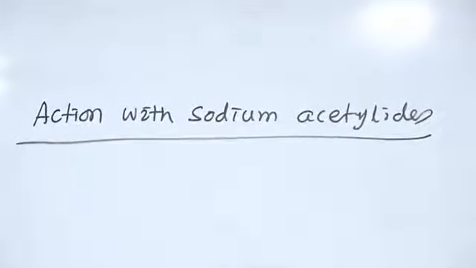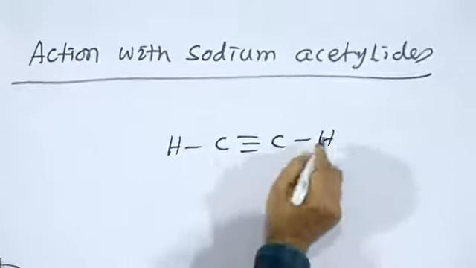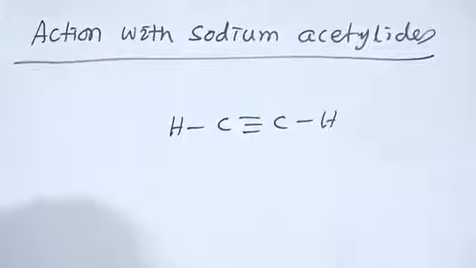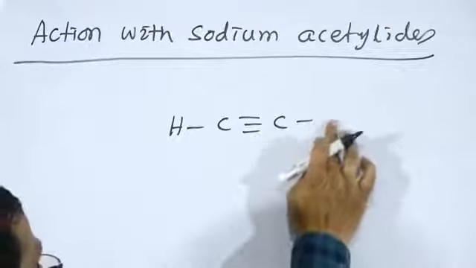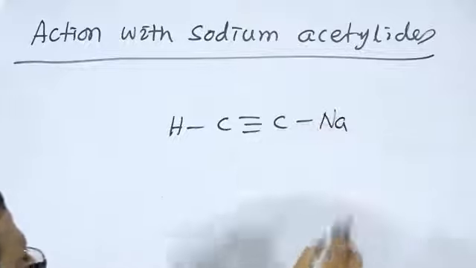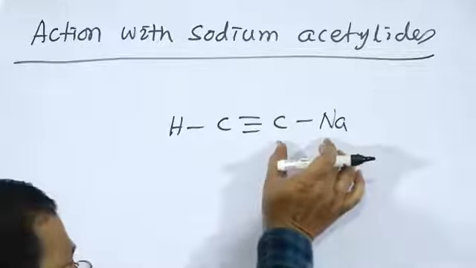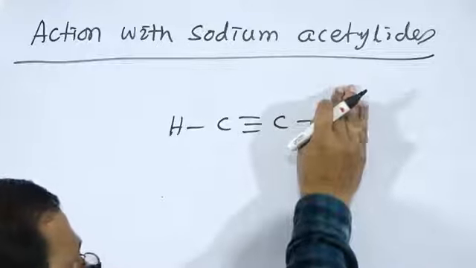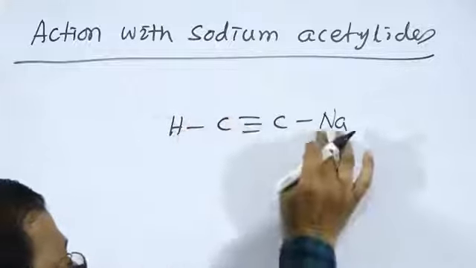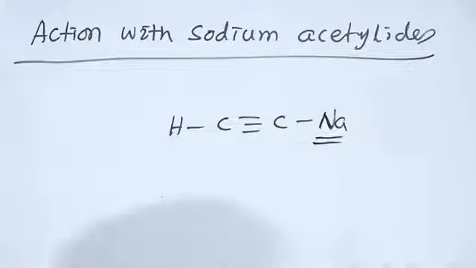Sodium acetylides. You know that acetylene is H-C≡C-H. These hydrogen atoms are acidic in nature, and these acidic hydrogen atoms can be replaced by sodium, and there is the formation of sodium acetylide. CH≡CH is known as acetylene. These hydrogen atoms are acidic and can be replaced by the metal sodium. So there is the formation of sodium acetylide.